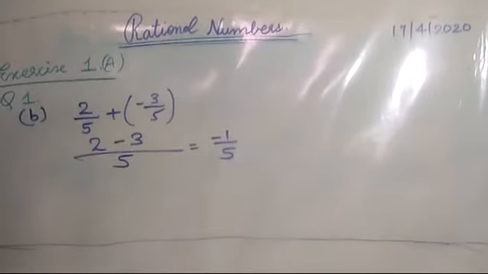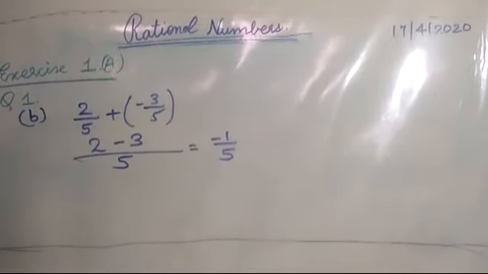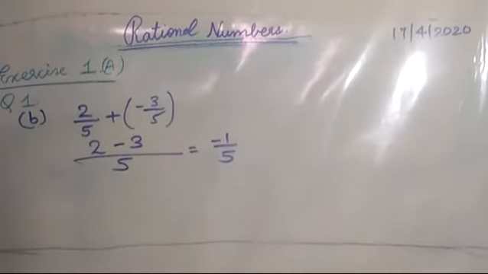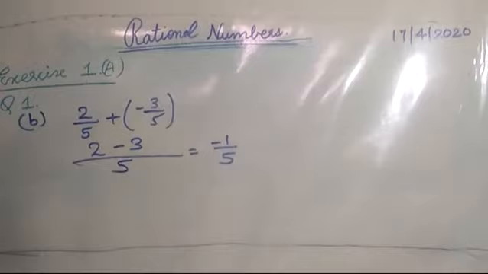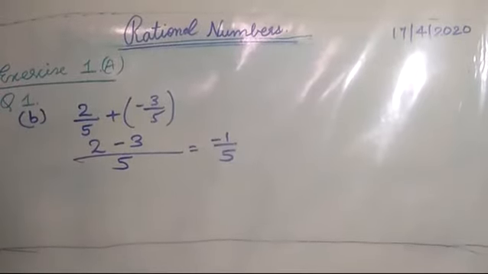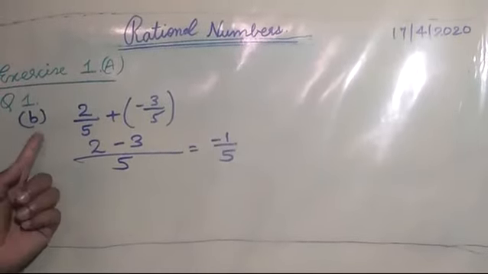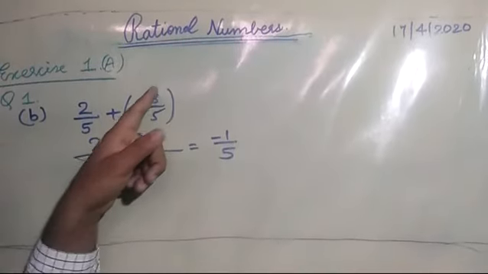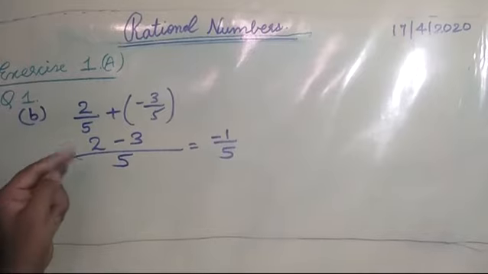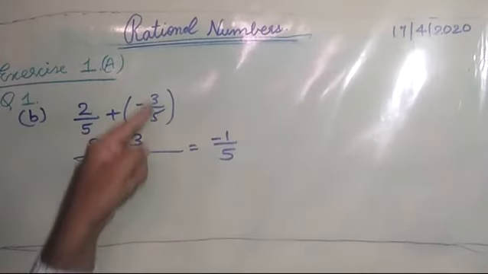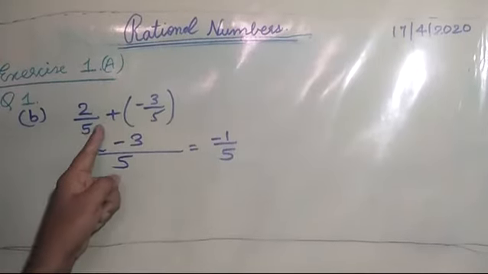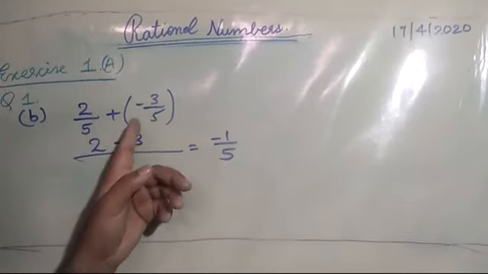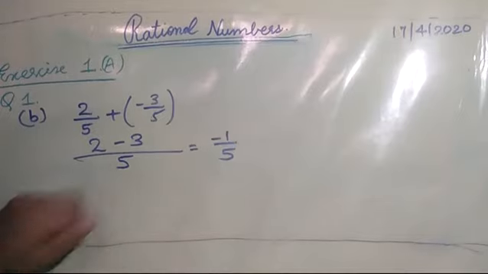So students, I have discussed the properties related to addition of rational numbers. With the help of these properties, I hope you will be able to solve up to question number 7 of your textbook exercise 1A. The very first question says to add the numbers 2 by 5 and minus 3 by 5. That means 2 by 5 plus minus 3 by 5. Since the denominator is the same number 5, I can directly write 5, with no need of taking out the LCM.